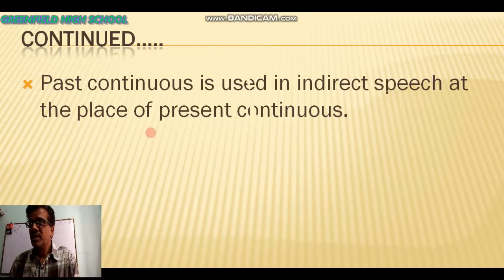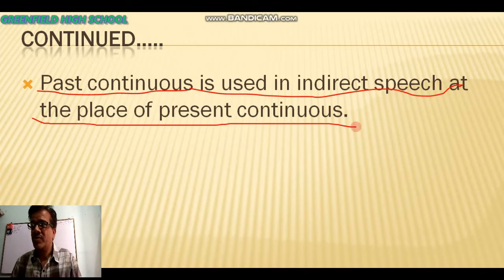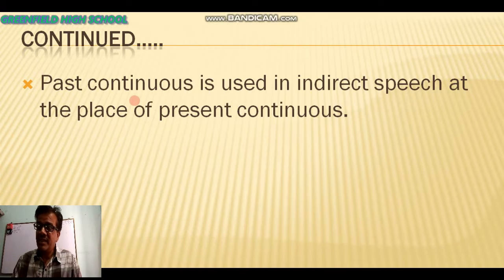I think that you are better understanding that where the past continuous is used. And next types of condition, past continuous is used in indirect speech at the place of present continuous. Okay, indirect speech, that means when the sentence of direct speech in present continuous, the reporting verb is in present continuous, then in indirect speech we will have to use past continuous at the place of present continuous. So by the example you can better understand.